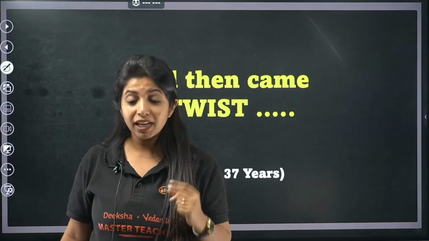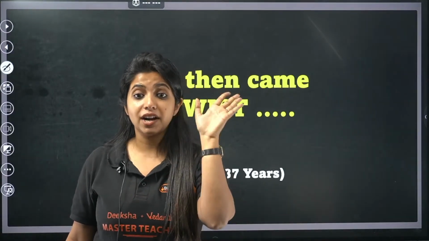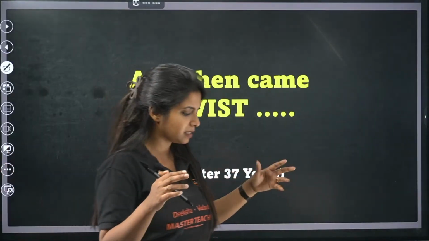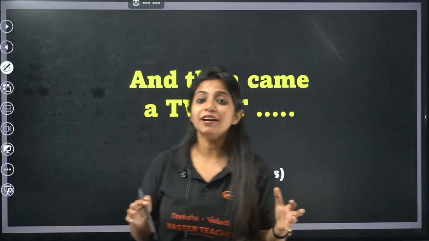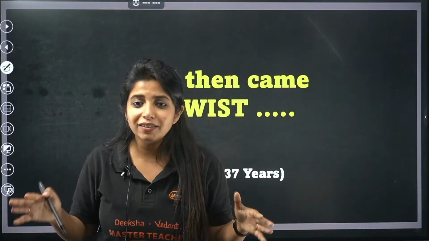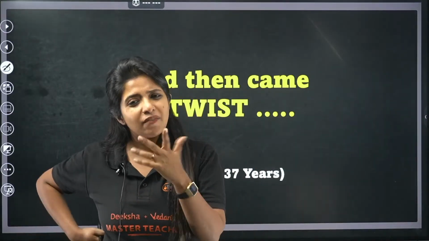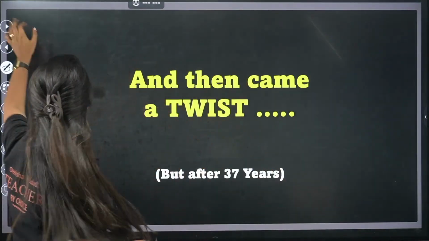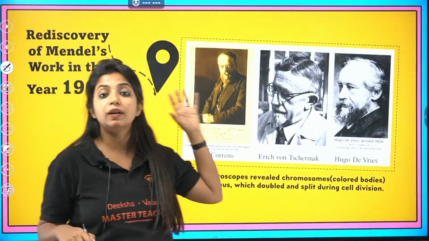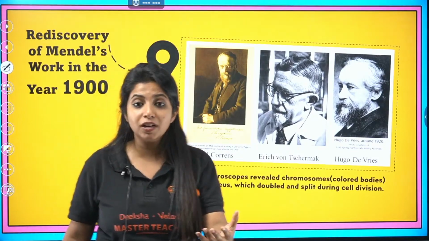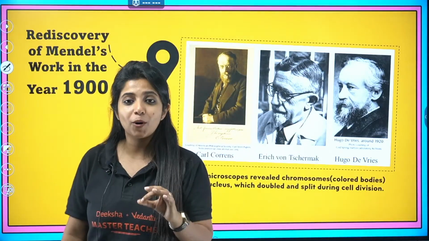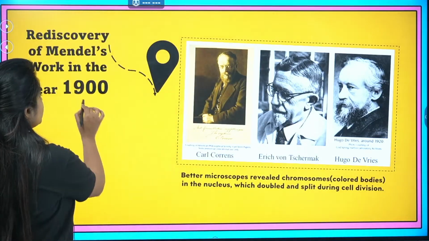These 3 people came in 1900. After 37 years, in 1900, they came and they were experimenting on pea plants and things like that. They got the results and searched whether someone else had done the same. Then they found that Mendel was also doing this experiment and had got the exact same results. So we say that there was a rediscovery of Mendel's work in the year 1900. This is a very important KCET question, a very important KCET PYQ.